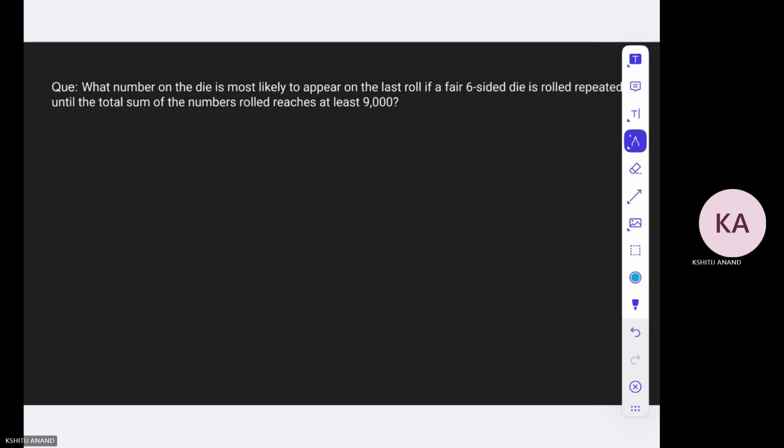Okay. Let us say you are at 8994. If you get a 6, you will easily reach 9,000. Otherwise, if you are at 8995, if you get a 6, you can cross. If you are at 8996, you can get a 6. 8997, 8998, 8999. So if you get a 6, you can easily cross 9,000 from any of these.